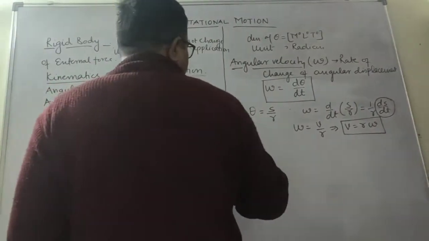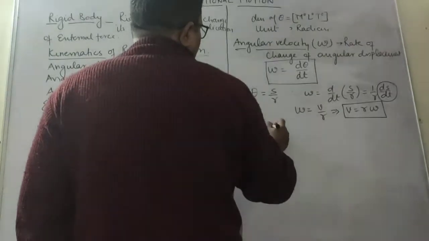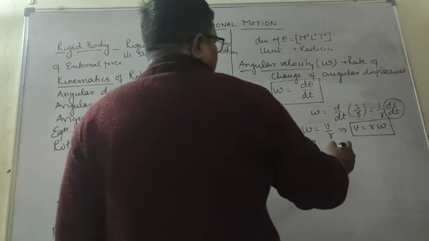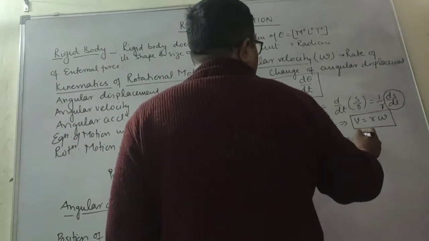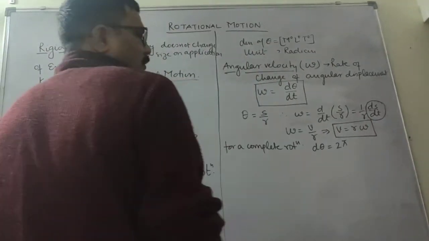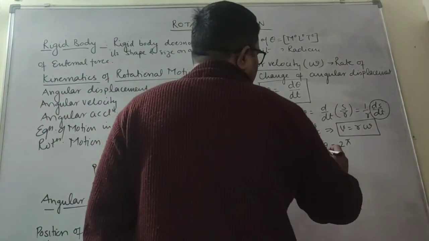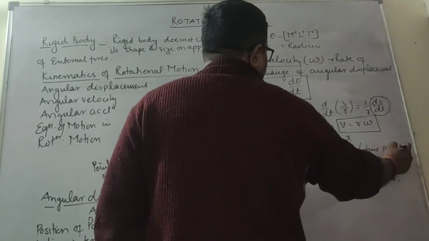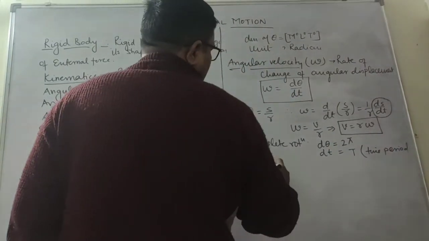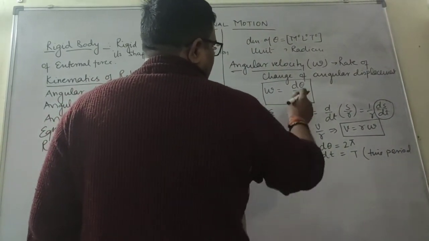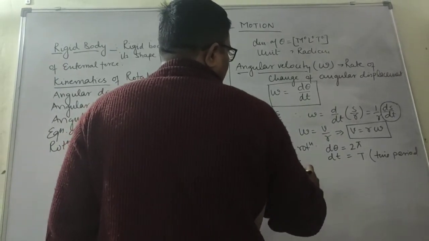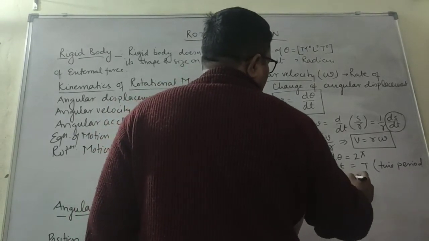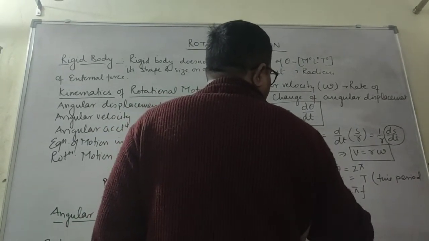For a complete rotation, d theta will be the total circular motion, that is 360 degree, and dt will be equals to capital T, that is time period. So omega is equals to 2 pi by capital T. 1 upon time period you all know is frequency. So angular velocity is 2 pi f.